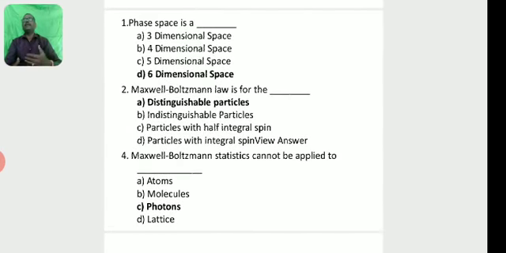Now some multiple choice questions. Phase space is a 3-dimensional space, 4-dimensional space, 5-dimensional space, or 6-dimensional space. Here 6-dimensional space is the correct answer. Maxwell-Boltzmann law is for distinguishable particles, indistinguishable particles, particles with half integral spin, or particles with integral spin. So the first one is the correct answer, distinguishable particles. Maxwell-Boltzmann statistics cannot be applied to atoms, molecules, photons, or lattice. So photons is the correct answer.